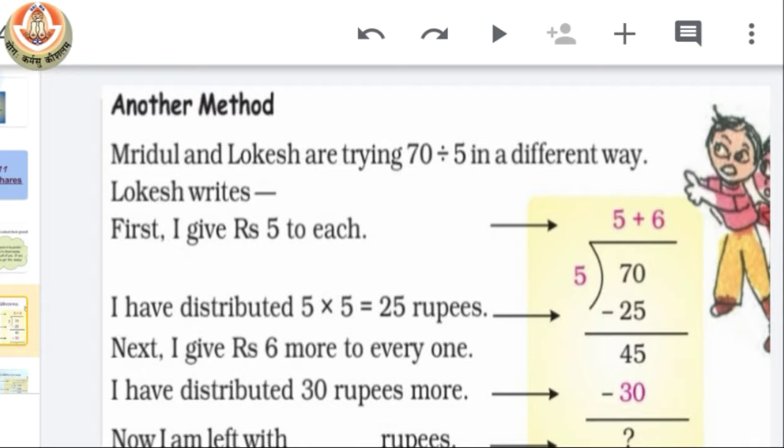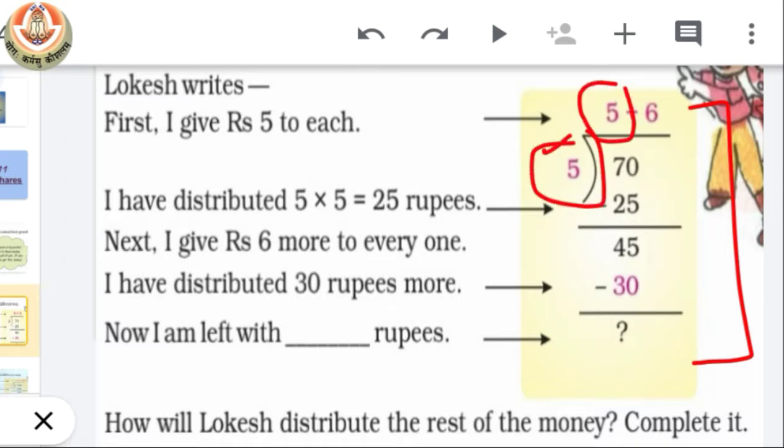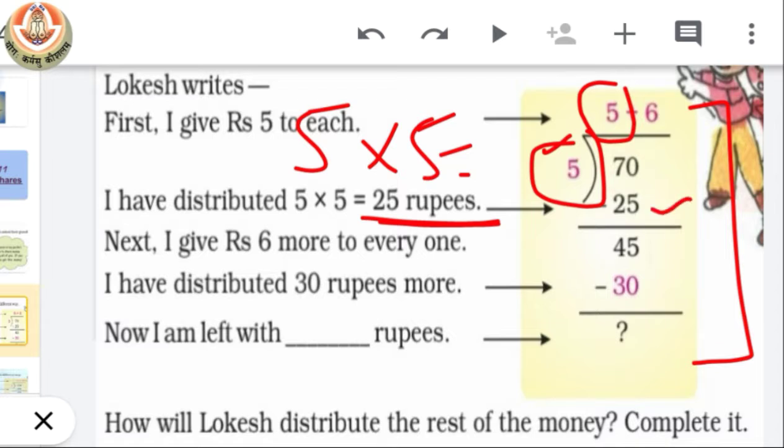Now Mridul and Lokesh are trying 70 divided by 5 in a different way. Let's see what they did. You can see here this is the division done by Lokesh. Lokesh writes, first I gave rupees 5 to each. When they divided rupees 5 among 5 of them, 5 into 5, how many rupees are distributed? 25 rupees. Now when we subtract rupees 25 from 70, how many rupees are still left? 45.